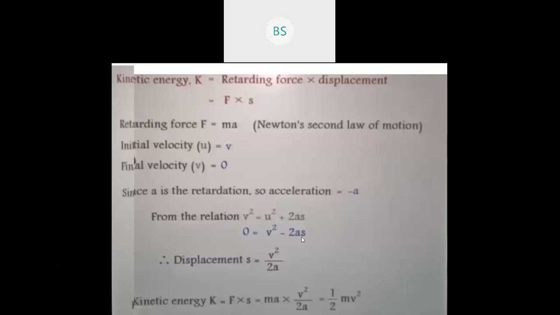So 2AS, so S will be as it is, 2AU transposed. So multiplication changes to division. So displacement S is equal to V square divided by 2A.